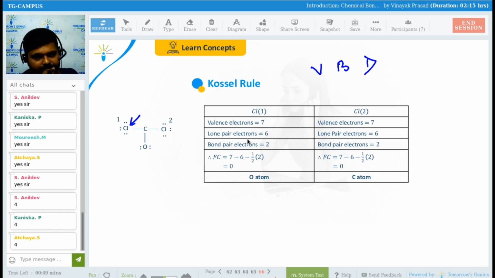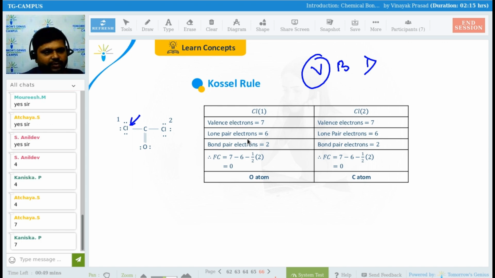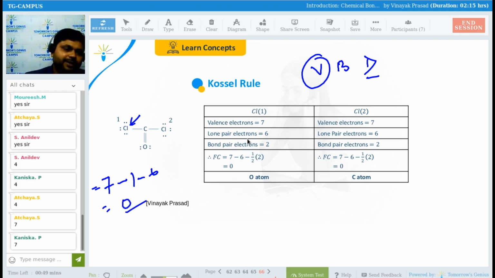V, B, D. V is valence electron. How many valence electrons are there for this chlorine? As you know well, 7, right? Minus. If this is bonded with anyone, how many bonds are there? 1. So minus 1, right? And how many dots are there? Minus that. 2, 4, 6, right? 6. So formal charge on this chlorine will be 7 minus 1 minus 6, that will be what? 0. Is it easy or not?